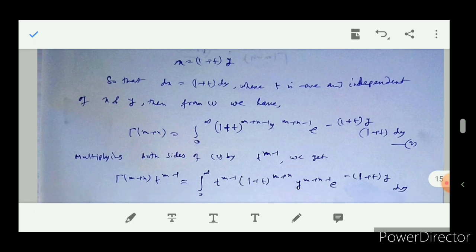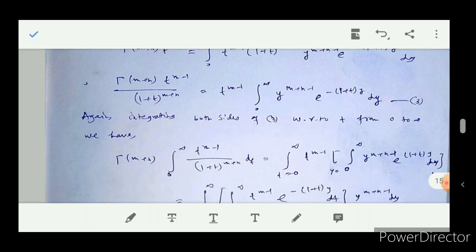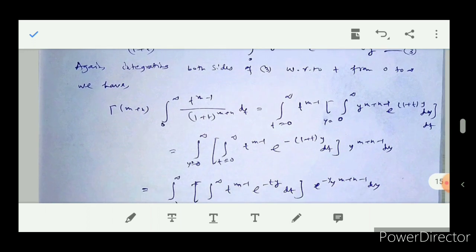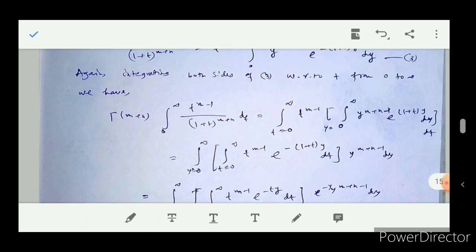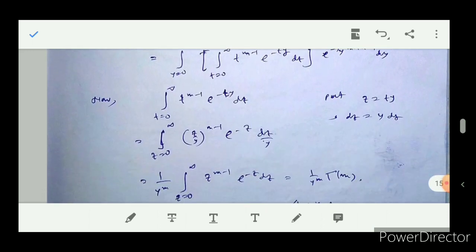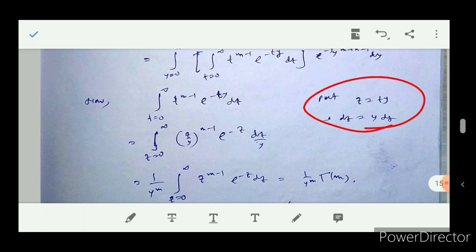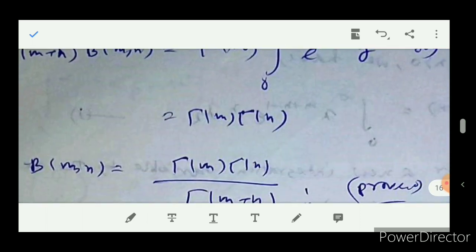Then gamma(m plus 1) equal to this, just go through the calculations. Then we will take the integral with respect to t between 0 to infinity. So we will get the double integral, and if we calculate this we will get the formula. Here we also need to take a transformation z equal to ty, then we will get the formula.